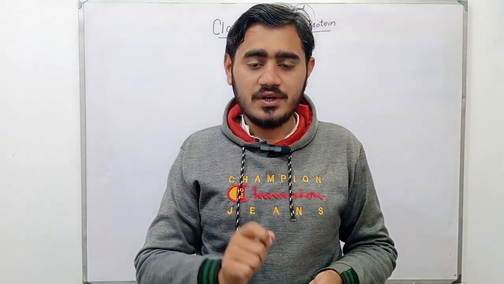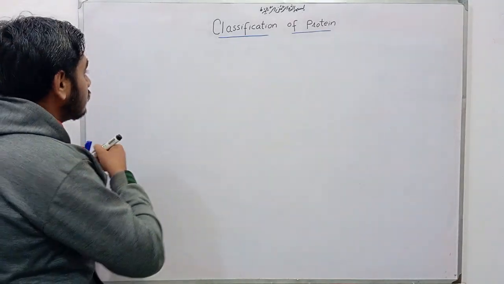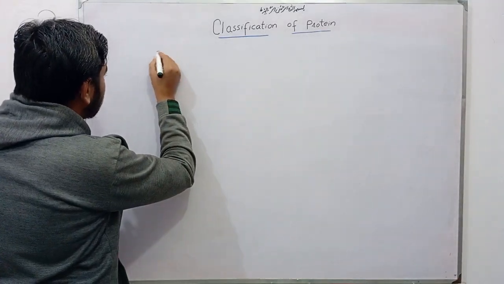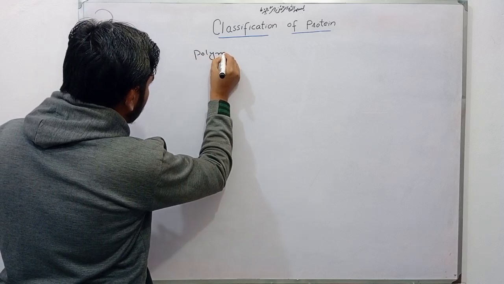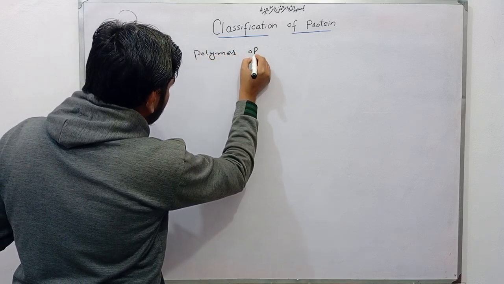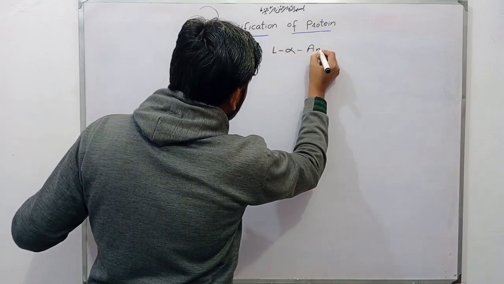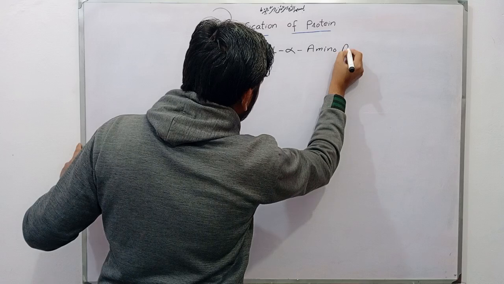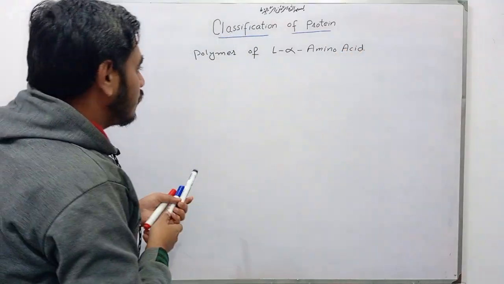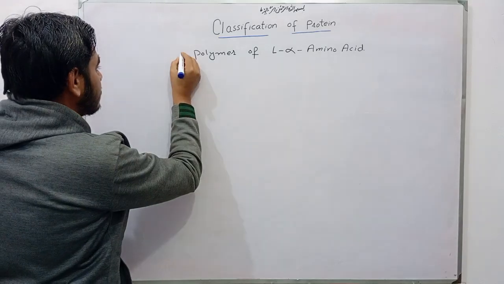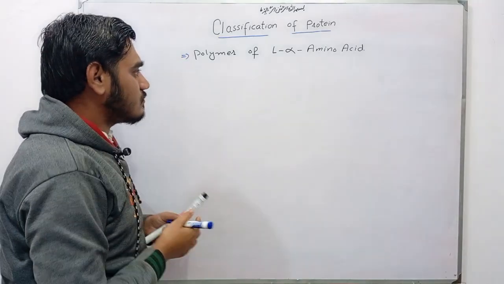Now coming toward the definition of protein: proteins are polymers of L-alpha amino acids. Okay, so this is the definition of protein. Protein is the polymer of L-alpha amino acids.